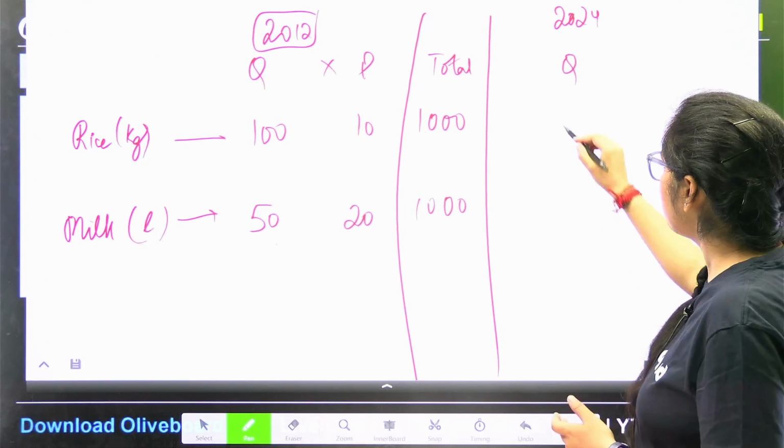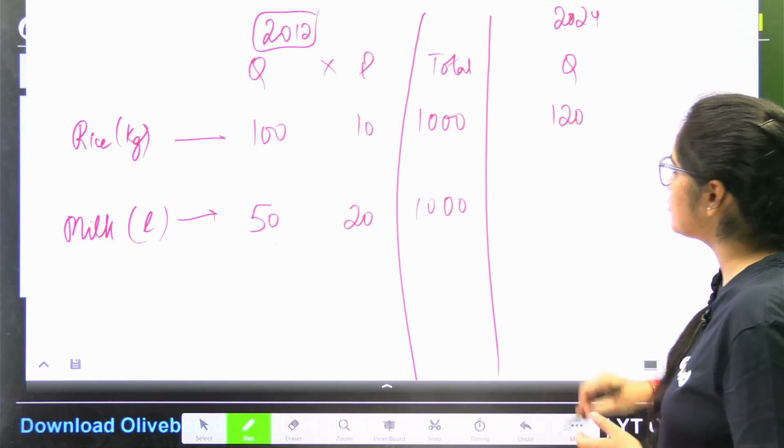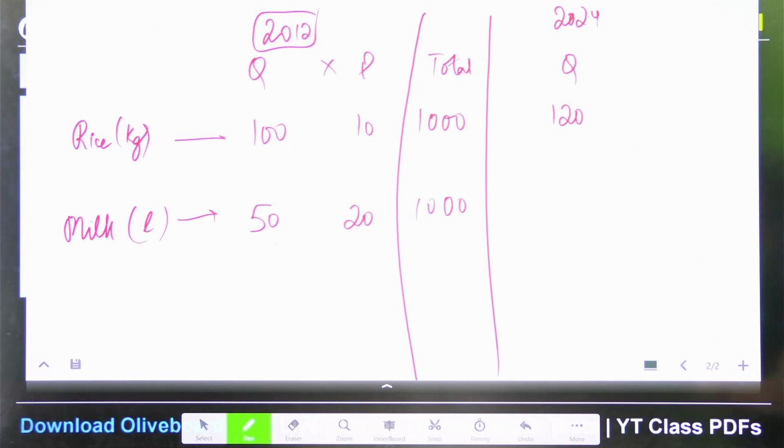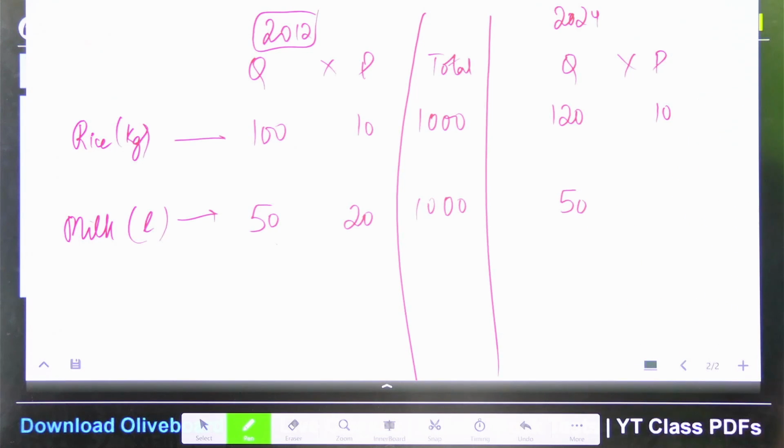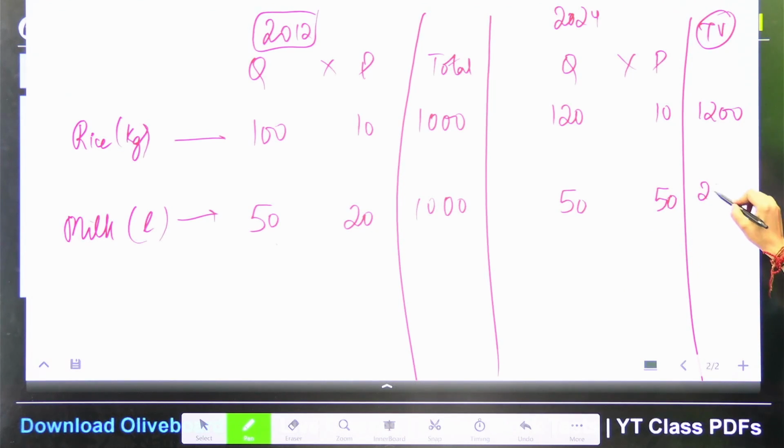I was able to produce 120 kgs of rice. The prices were the same. But in milk, I was able to produce 50 liters only. The price was 50 per liter. What was the total value of goods and services produced? The total value was 1200 for this and 2500 for this.